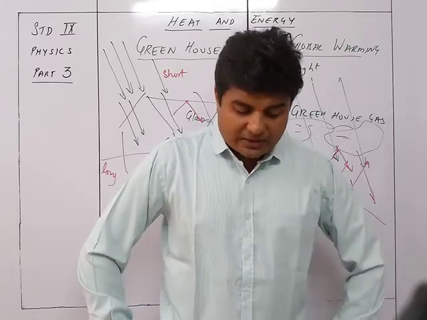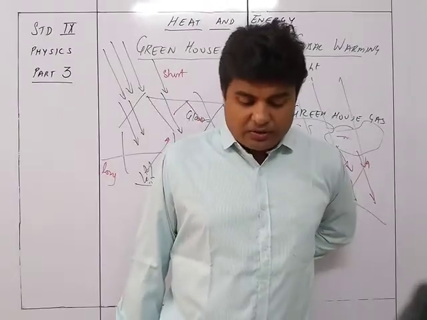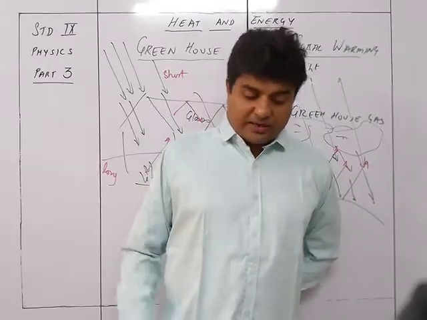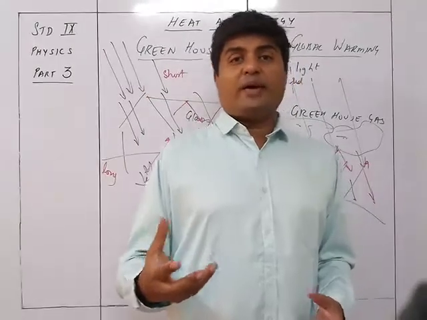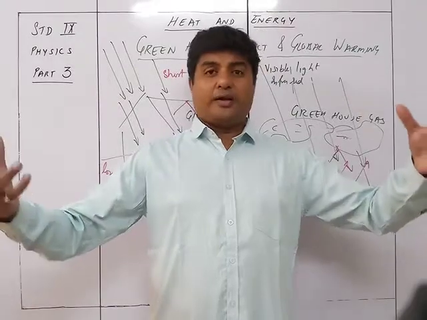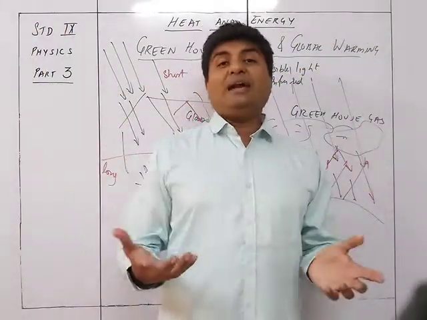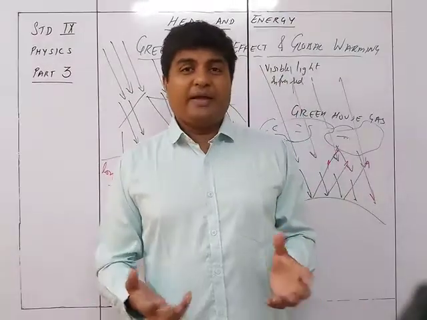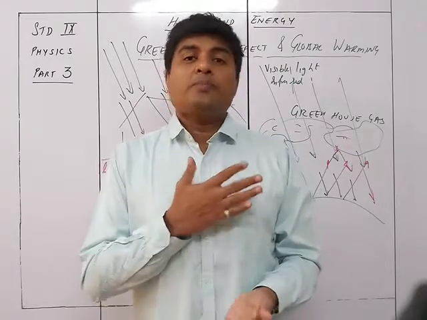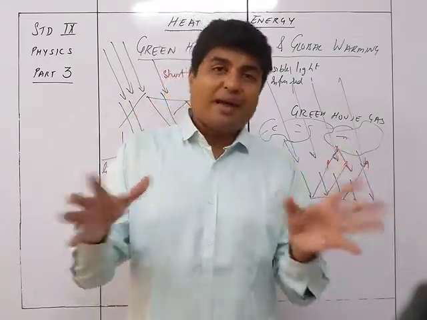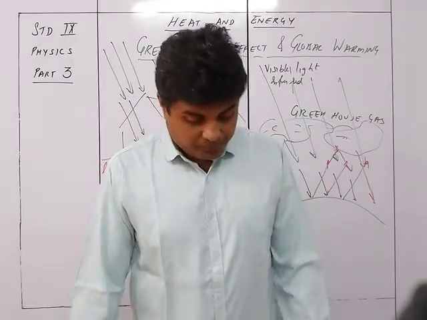Imbalance of carbon dioxide cycle. The oceans do not absorb the full amount of carbon dioxide, and the vegetation is not able to change all the carbon dioxide into oxygen, and hence there will be an imbalance of the carbon dioxide cycle. The carbon dioxide cycle is one where everything produces carbon dioxide, but it is only photosynthesis which is going to convert the carbon dioxide into oxygen. So the plant content should be much more, but if the carbon dioxide is more and the forest area is cut down, that means the plants are cut down, automatically there is an imbalance in the carbon dioxide cycle, and accordingly there will be problems.